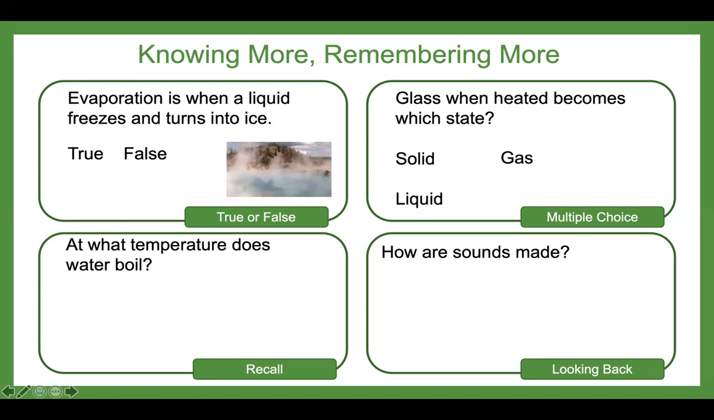Right, let's see how you did. So, evaporation is when a liquid freezes and turns into ice is false. Glass, when heated, becomes liquid. Remember, we watched a video last week of glass being melted. Water boils at 100 degrees. And sounds are made through vibrations. How did you do?